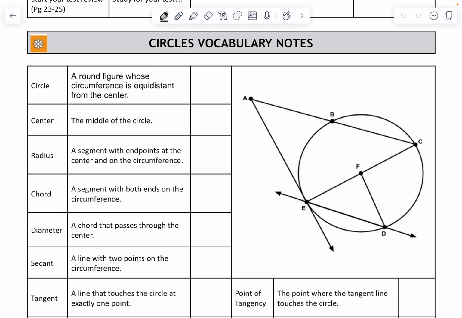Now, as far as this circle, to name it, it is called circle F, and we write that like this, with a circle with a dot and then an F in the middle. That is the circle symbol for geometry. That is the only answer for this. And you always use the center of the circle whenever you do that. So that kind of answers our next one, which is center, and that is point F.